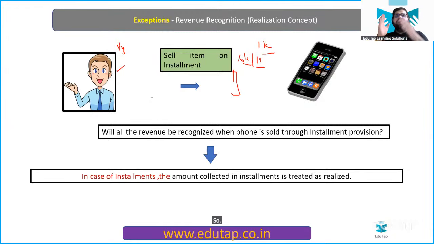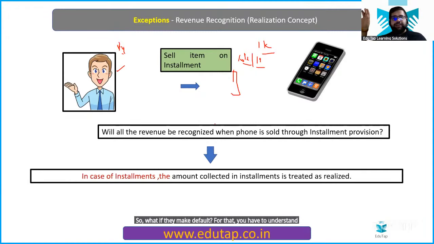So when you are dealing with installment sales, we are talking from the revenue concept right now. I will record the revenue on the date of the installment becoming due. On 1st of every month the installment becomes due, and then definitely you will have to record it. Now, Omansh, is it clear? So what if they make default? For that, you have to understand bad debts, which I will explain in some other class.